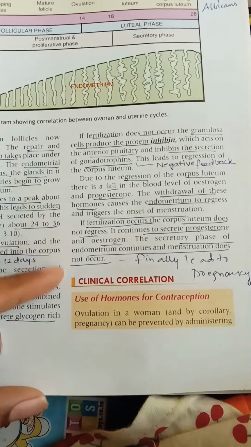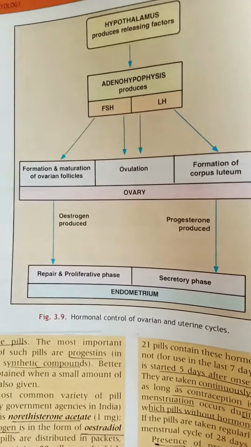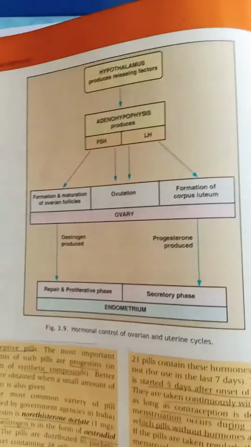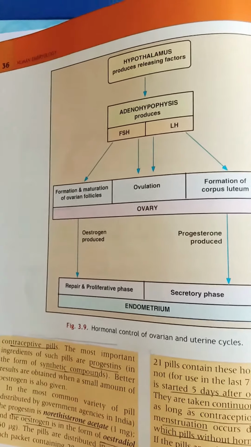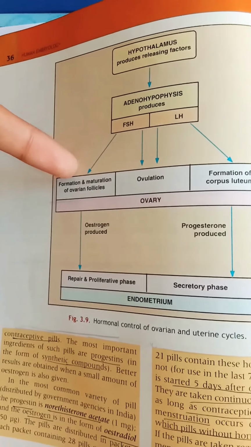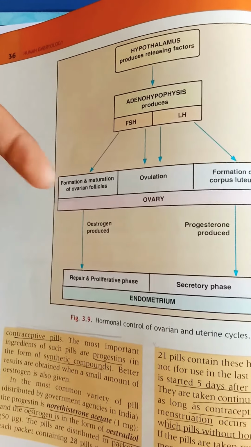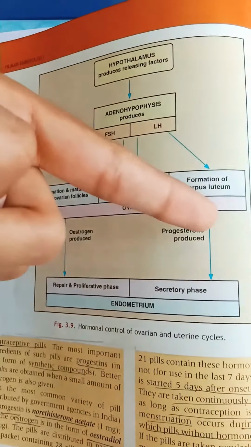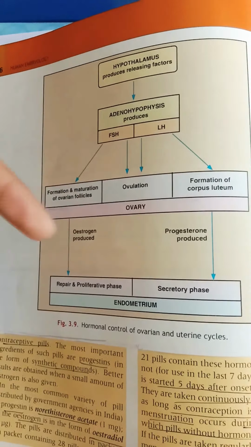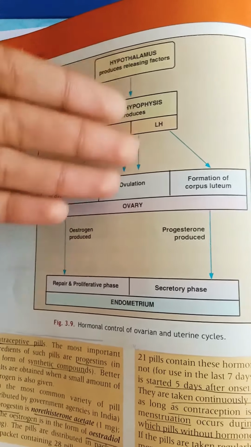Clinical correlation, use of contraceptives, all those things, it's not so needed here. And here you can see the hormonal control of ovarian and uterine cycles. So first the hypothalamus produces releasing factors, and the adenohypophysis, that is the anterior pituitary, releases FSH and LH. So formation and maturation of ovarian follicles, ovulation, formation of corpus luteum. LH is mainly for the corpus luteum, FSH for ovarian follicles and their maturation, and in the middle, on day 14, ovulation.